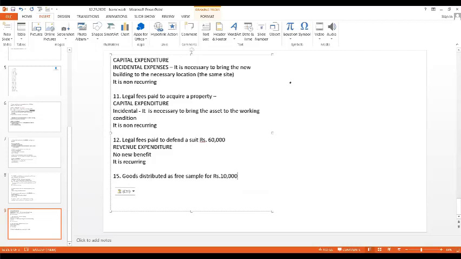10,000 rupees worth of goods. Somebody is distributing them as free samples. For them, is it a capital expenditure or revenue expenditure? That is the question. Very good, Ishri. Super. Correct answer.